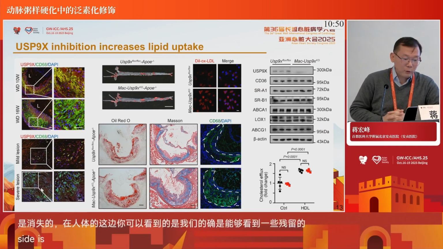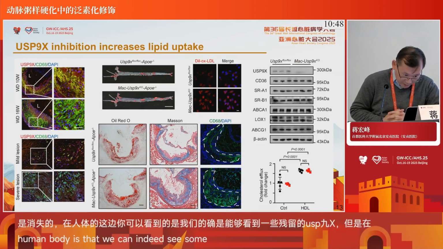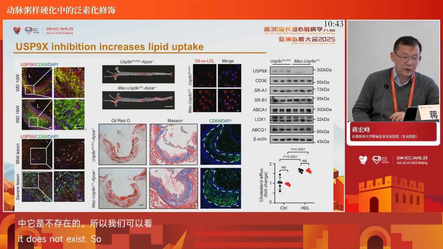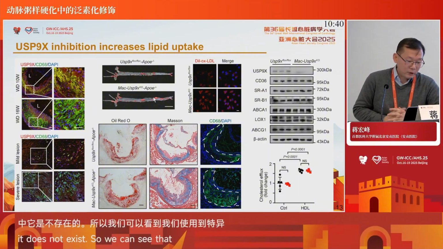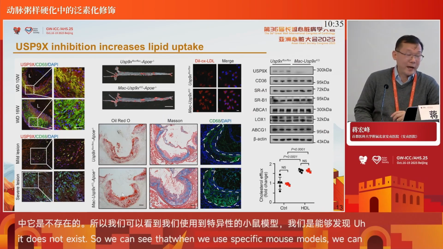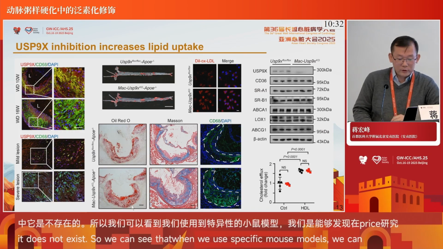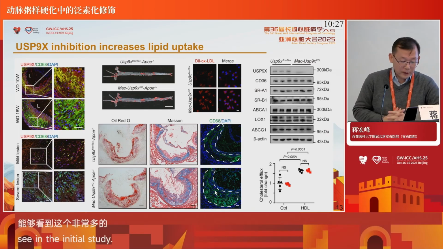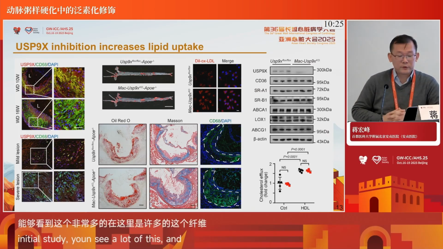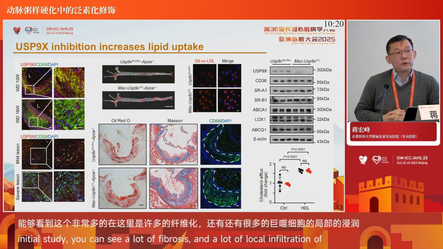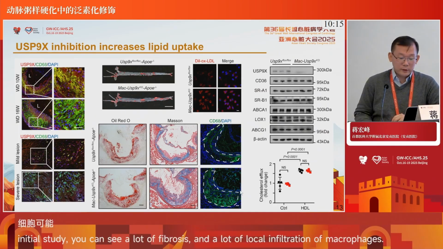So we generated a macrophage-specific USP9X knockout model, and we can see severe lesions. Similar to the previous study, we see enlarged plaque, more lipid accumulation, destroyed collagen fibers, and more macrophages. Since it affects lipid communication, we think either the cell takes up more lipids, or it affects efflux. The efflux study shows some difference.